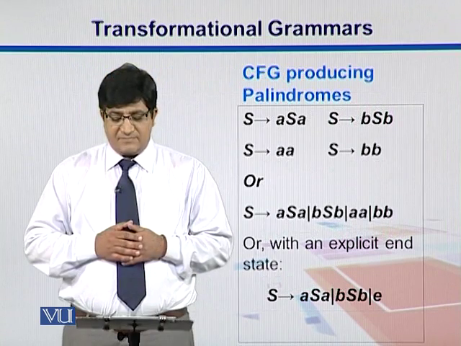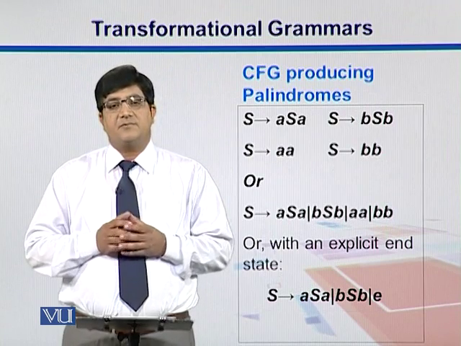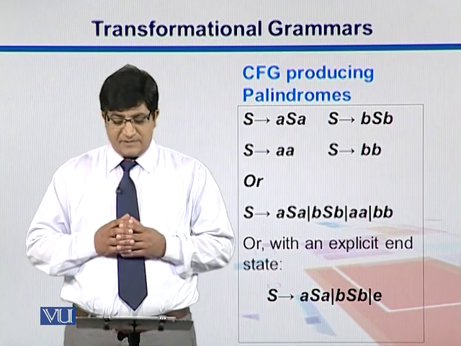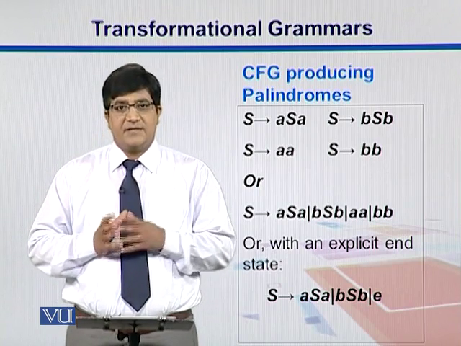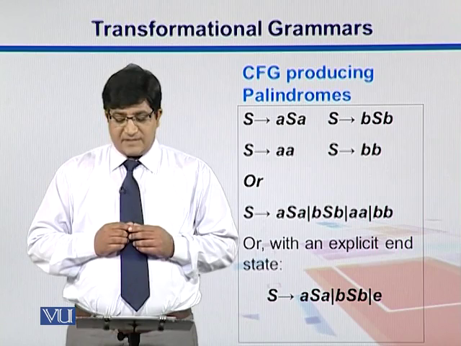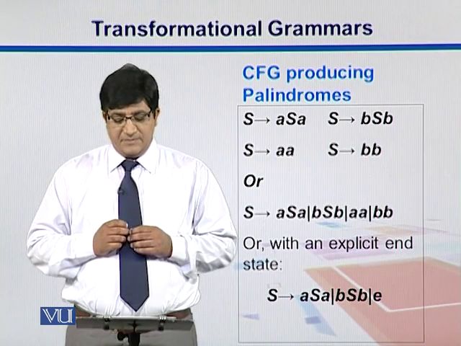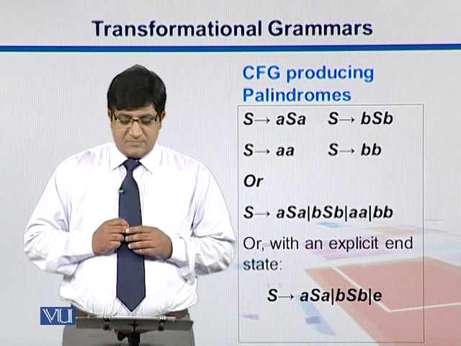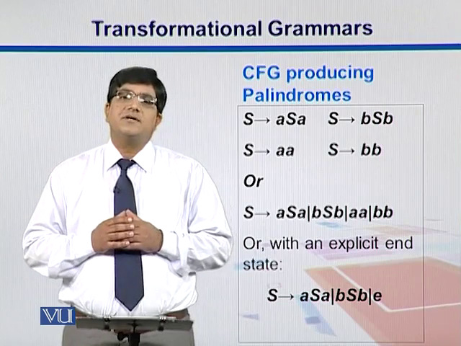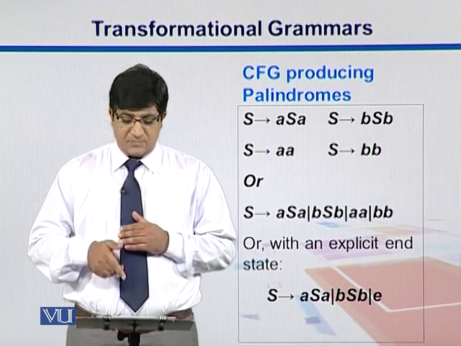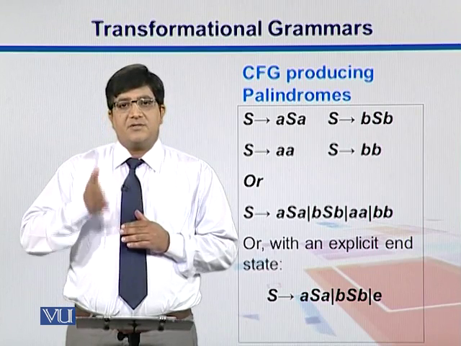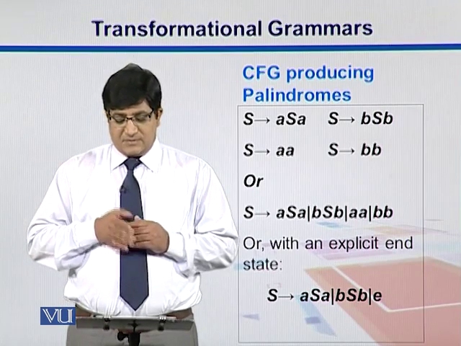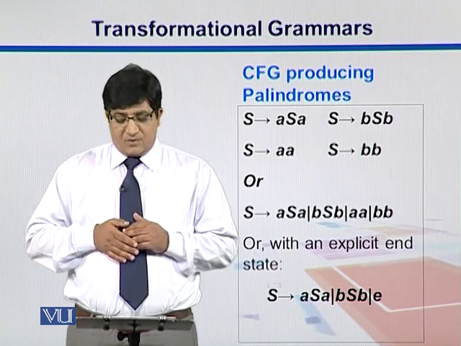So we do have a CFG here in this example where we are producing palindromes. We start with the letter S and then it expands into A, S and A. Then S can also expand into B, S and B. S can be AA, S can be BB. So we can put all these production rules together in one place. So for example, S can go into ASA. Remember in computer languages, these pipes mean OR.